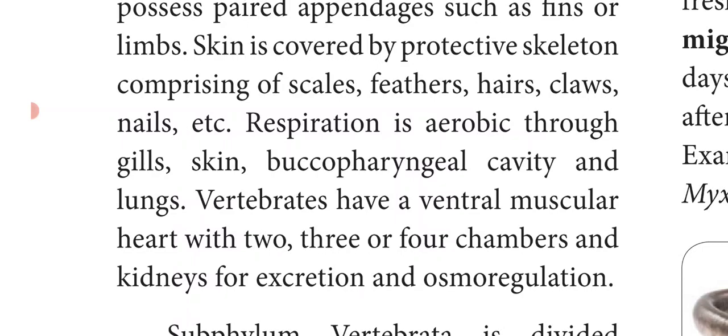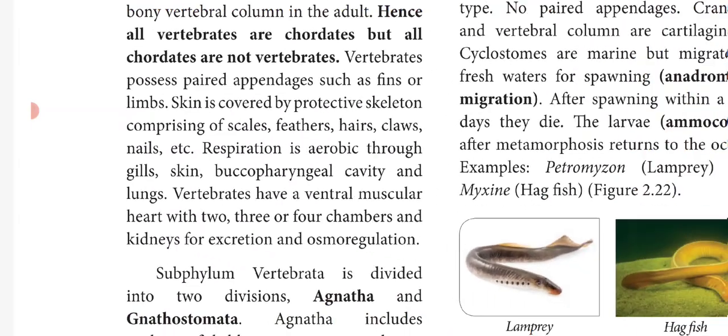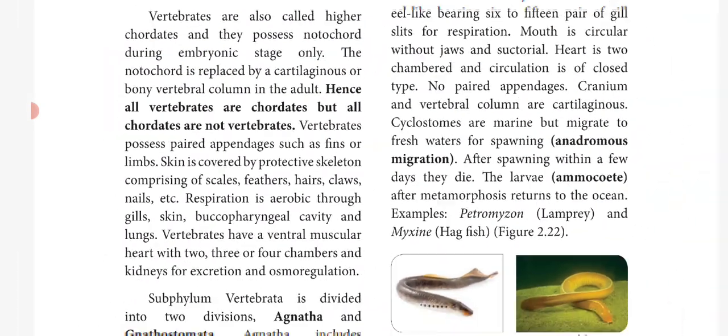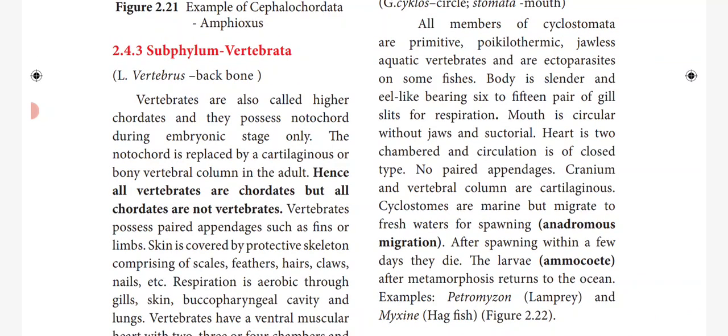If you take human, we have a 4 chamber heart. Now all mammals contain the 4 chambers, that is, the heart is divided into 4 chambers. And if you take some lower animals like reptiles, they will have a 2 or 3 chamber heart. Next, kidneys for excretion and osmoregulation. So mainly the excretion is carried out by the kidneys. So this is about the subphylum Vertebrata.